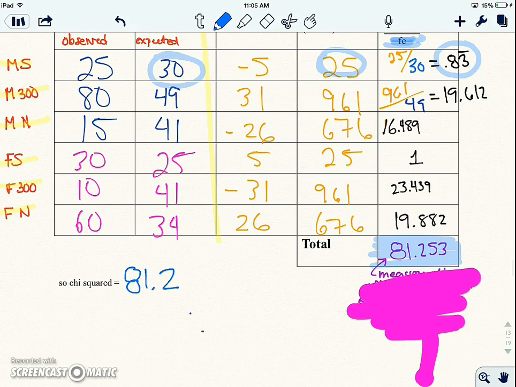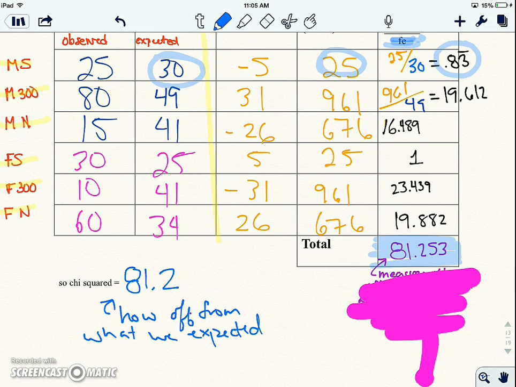This is the measure of how off from what we expected. And frankly, that's pretty big. Okay? We need to know what we want it to be small if we are going to accept our null hypothesis that there's no relationship.